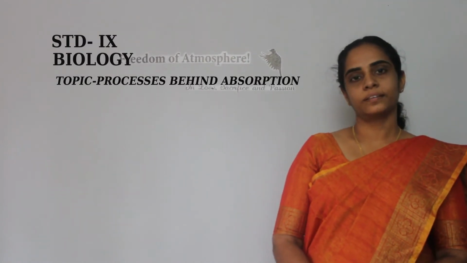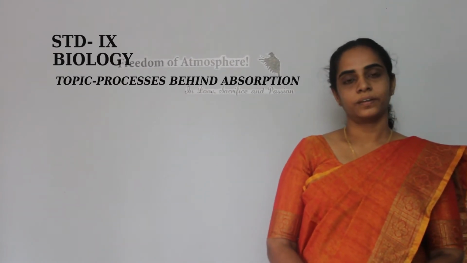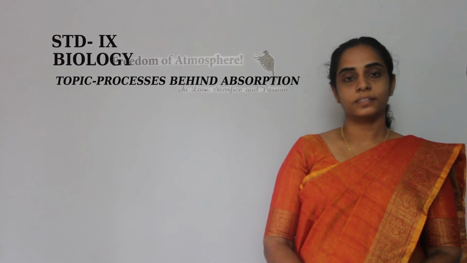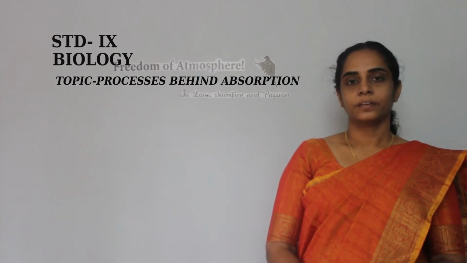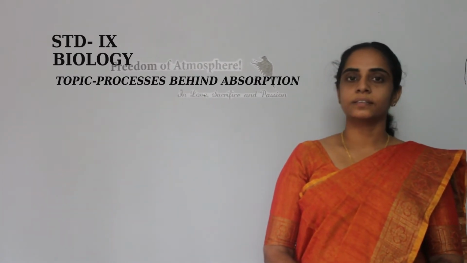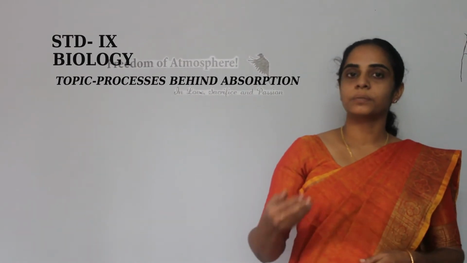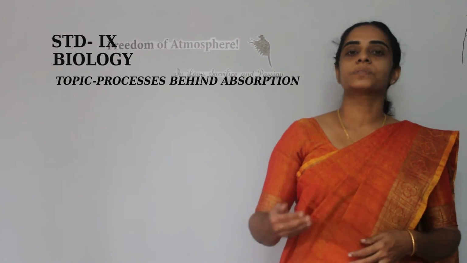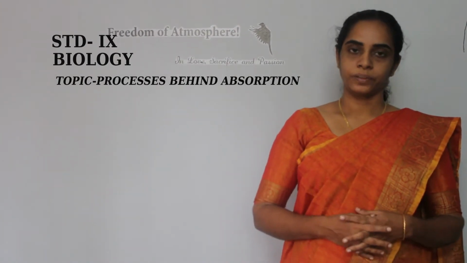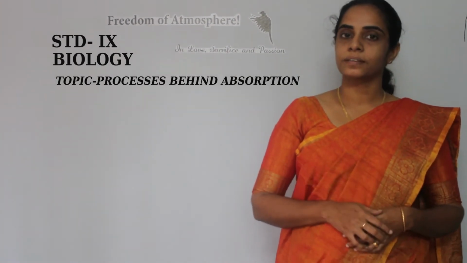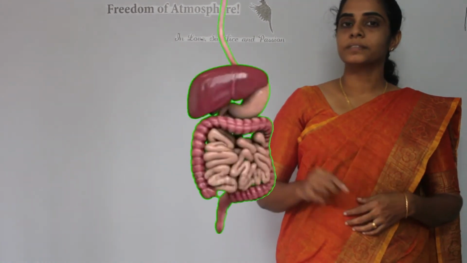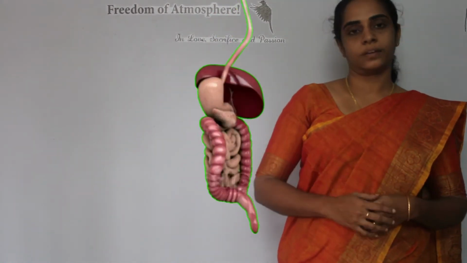We have studied the different processes of digestion. For what does the digestion take place? Yes, after digestion, our complex food materials are converted into simple, easily absorbable forms. Where does the digestion complete? The digestion completes in the small intestine.